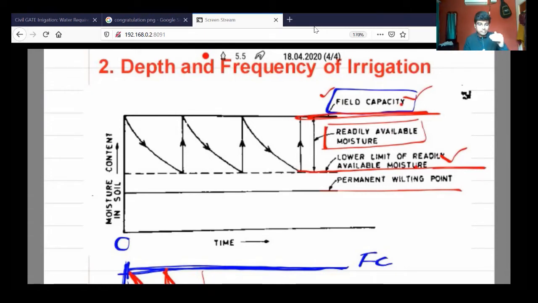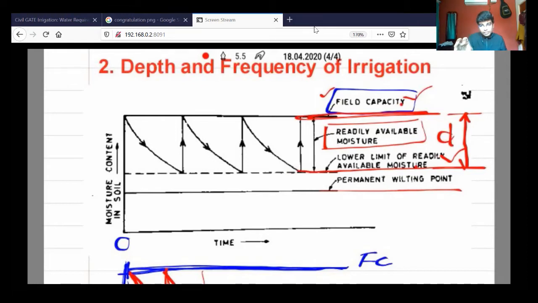Once the moisture is lowered and reaches the lower limit, we have to give irrigation to the field so that the water again rises to the field capacity and the plant can take the readily available moisture. The moisture you give between the field capacity and the lower limit is called the depth of irrigation. Every time, how much moisture you give increases the availability of moisture in the soil.